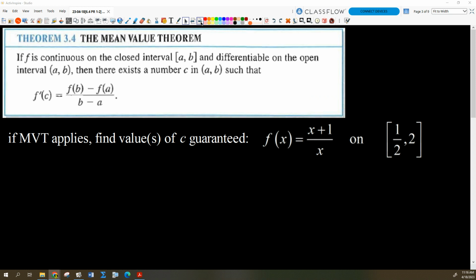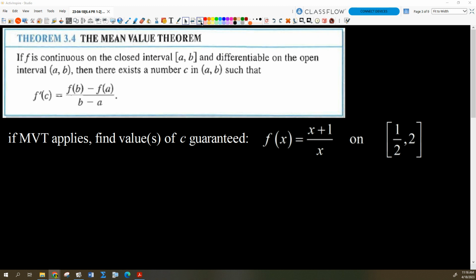Okay? So let's look at an example. How about this guy? Does the mean value theorem apply? And if so, what are the values of c that it guarantees for the function f of x equals x plus 1 over x on the interval from 1/2 to 2? Is the function smooth on that interval? Well, is it continuous? Where's the only discontinuity that this function has? It's 0, but that's okay as long as the discontinuity is not in our interval. It's not, is it? We're good. This function is continuous.